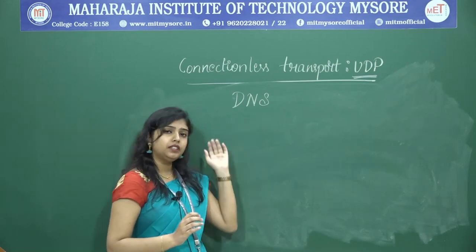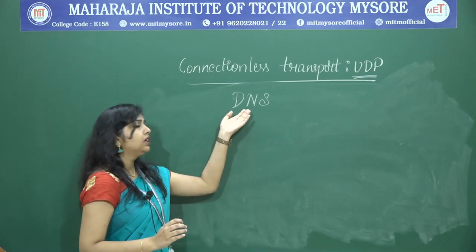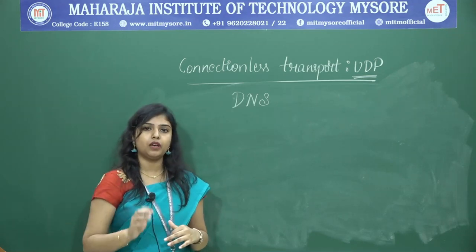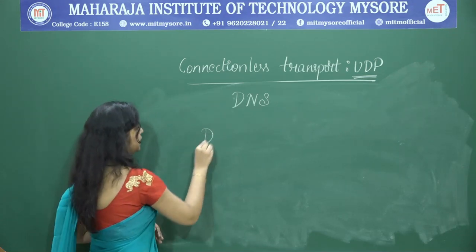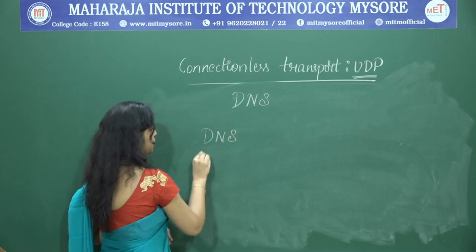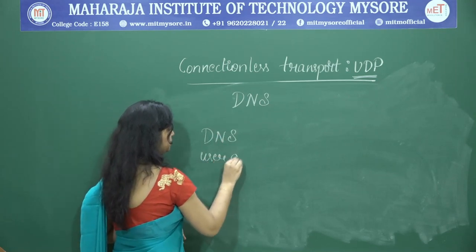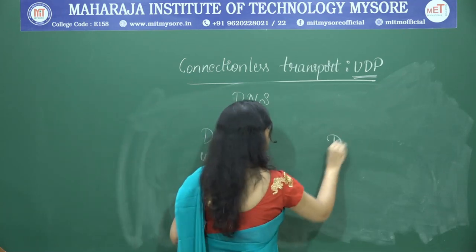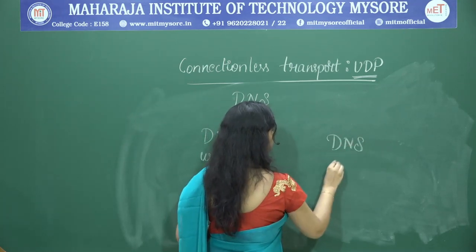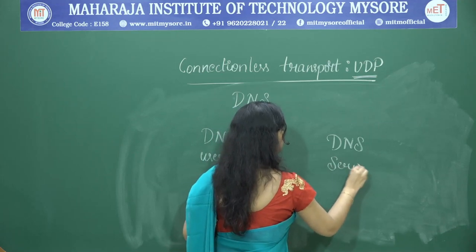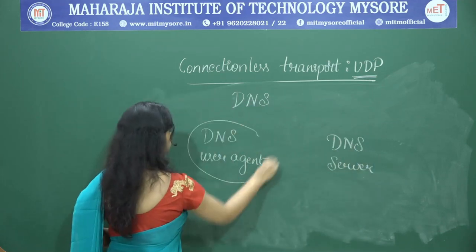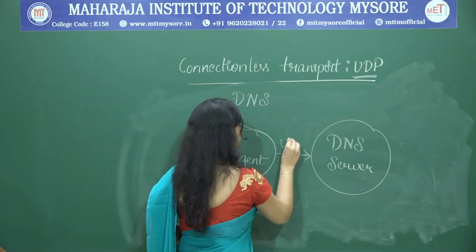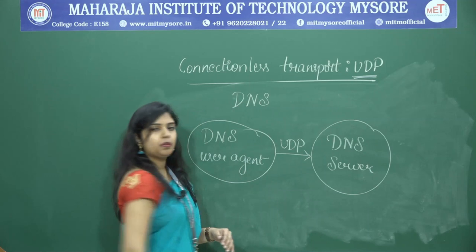As it is unreliable data transfer, if the DNS has sent the query and it is not received by the DNS server, what happens? Suppose the DNS user agent is asking the query to the DNS server using UDP as the protocol.